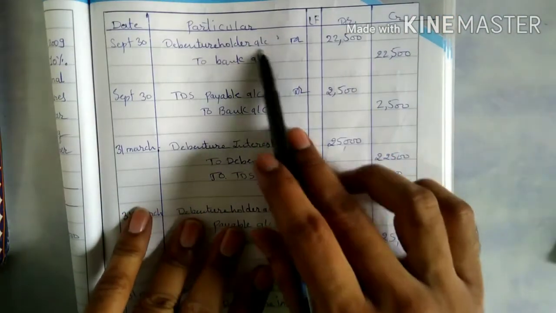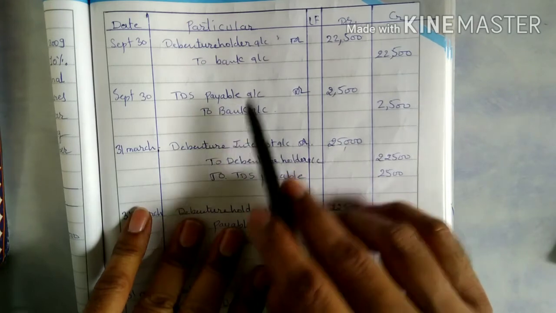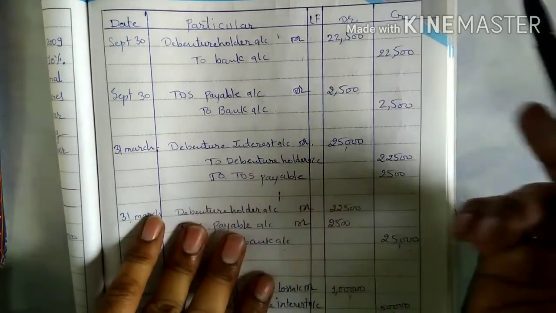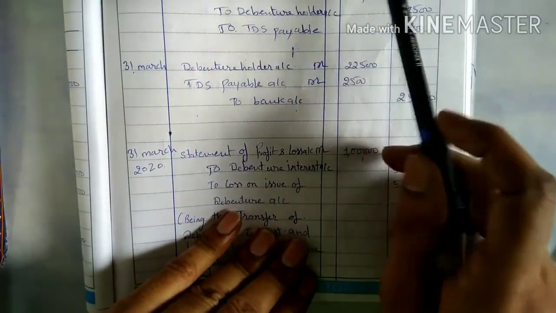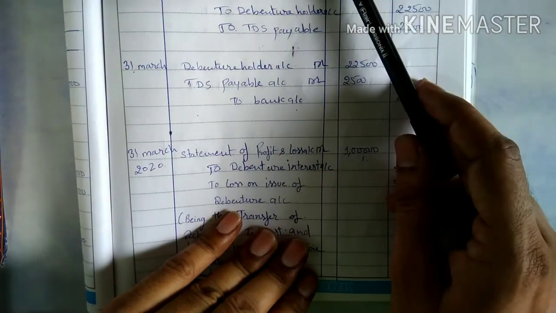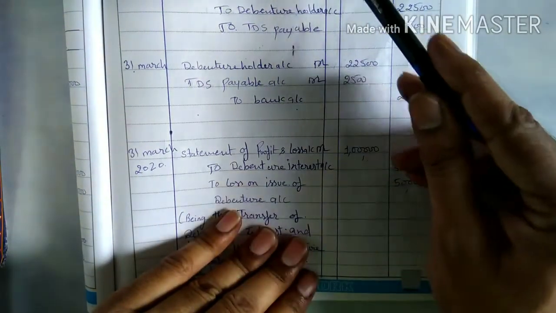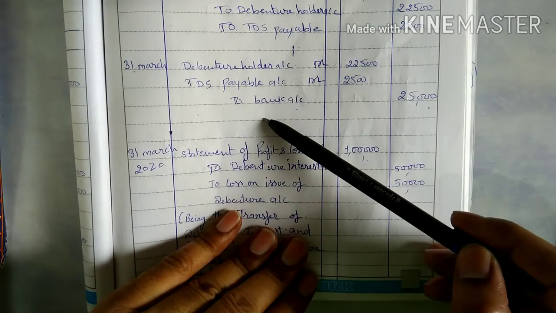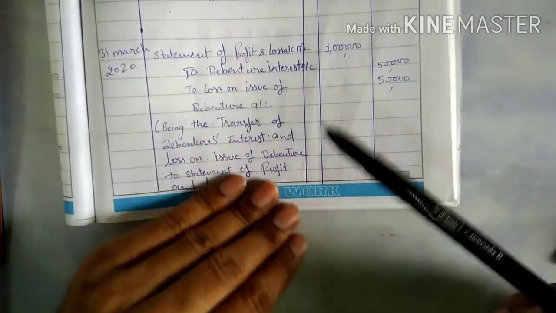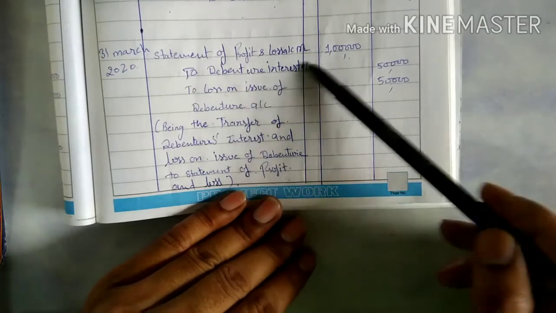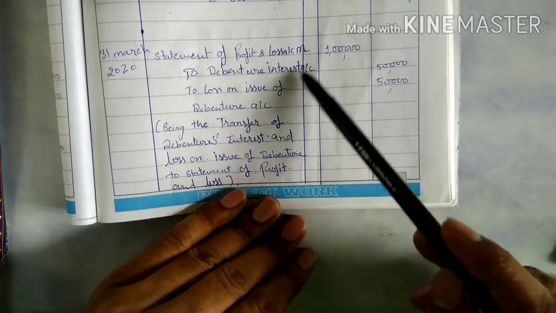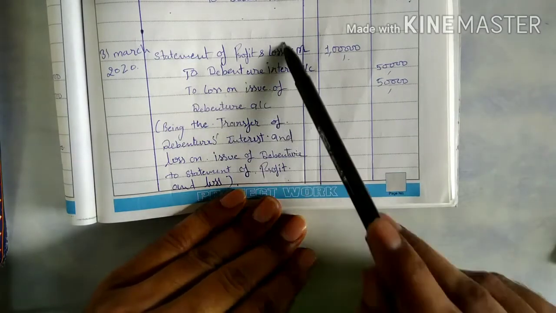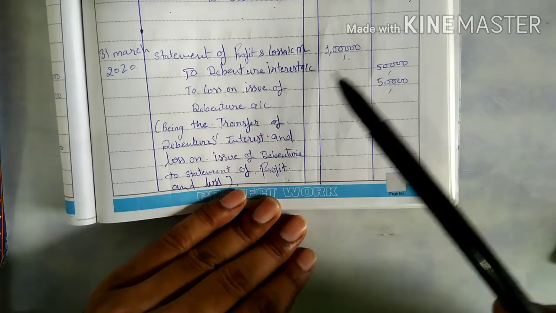interest account transfer. Now that amount you have to pay to debenture holder to bank and TDS payable to bank, through two separate entries. And again on 31st March these entries repeated, but here I just want to show that compound entry we can pass. So debenture holder, TDS payable to bank, the same amount we transfer here, and at the last you will transfer whatever be the debenture interest. As you know that interest is considered as expenses, so that will be transferred in the P&L account, as well as loss on issue of debenture also transferred here.